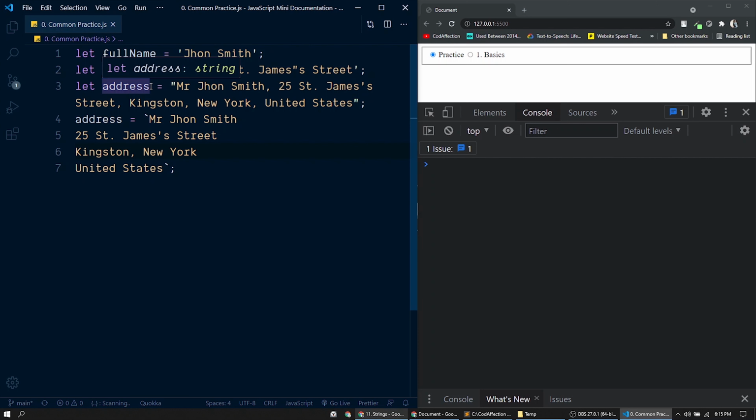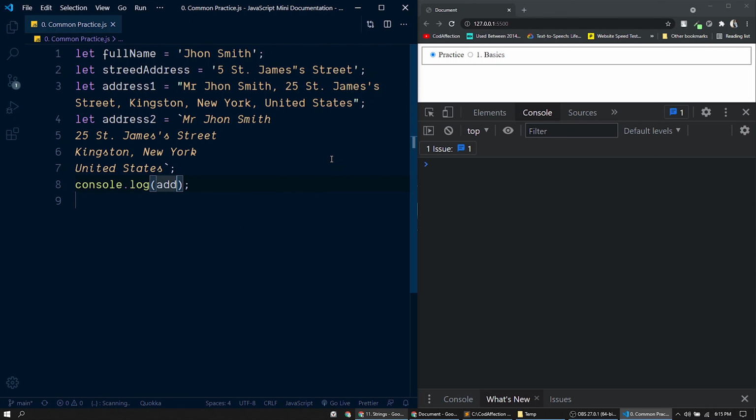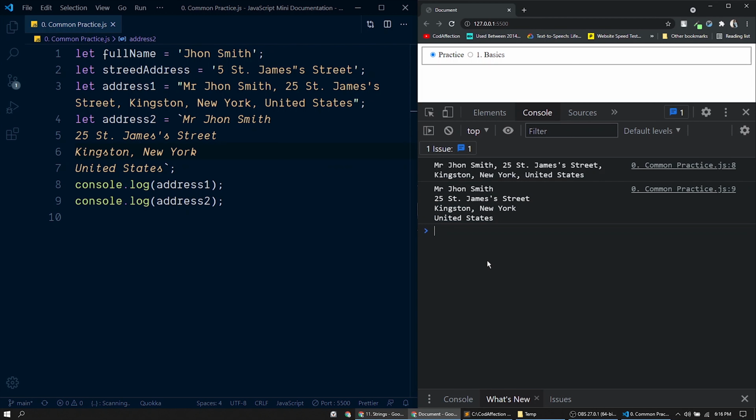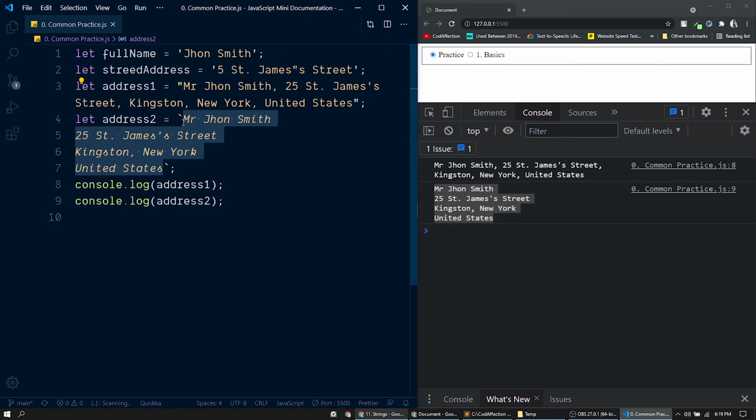So here I will rename this variable as address1 and this will be address2. Now let's print these values into the developer console here. So address1, let's duplicate this for address2. Here we have the same address stored in different ways. This template string is saved as we have provided here. The same new lines are there in the saved version also.